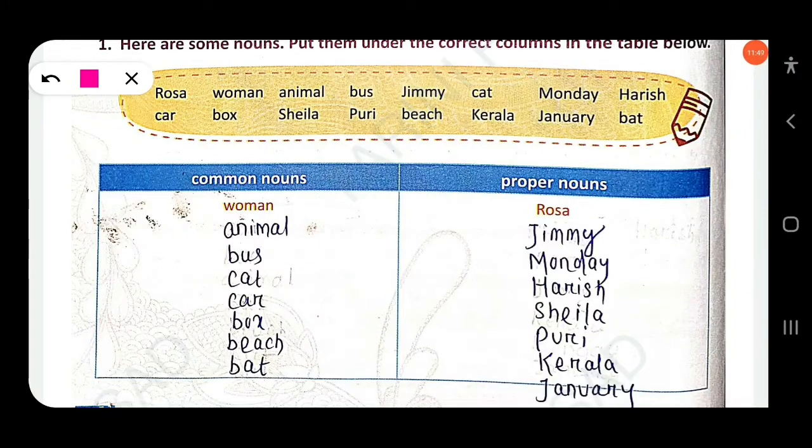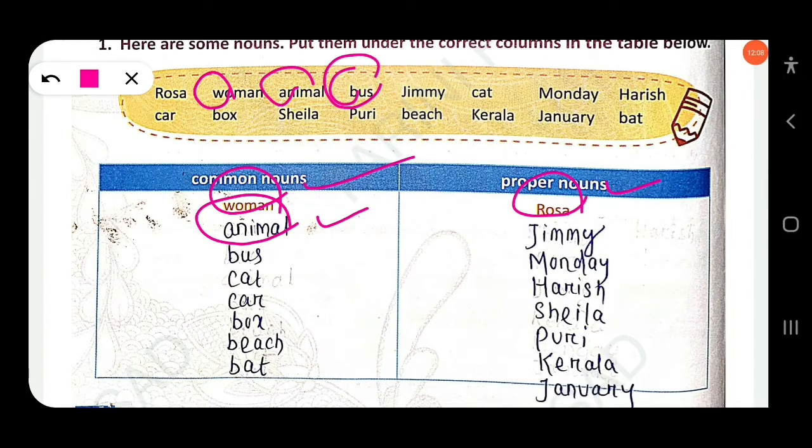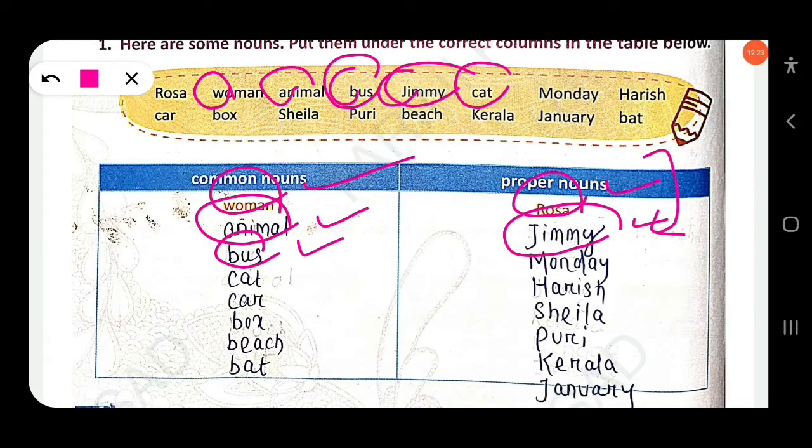So here Roja, this is the name of a particular girl, so here already given Roja. Woman, just look at the letter W, it starts with a small letter, so it is a common noun. Then animal, A starts with a small letter, so this will be a common noun. Boss, B also starts with a small letter, so this is a common noun. Jimmy, this is the name of a particular person. J starts with a capital, so you have to write Jimmy under the proper nouns column. Cat, C starts with a small letter, so this is a common noun.